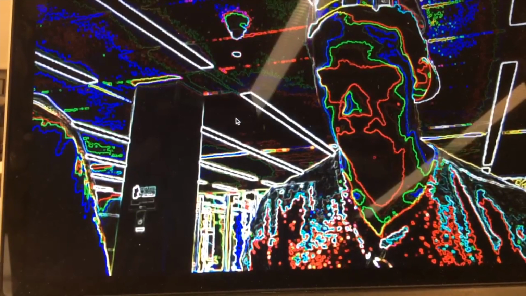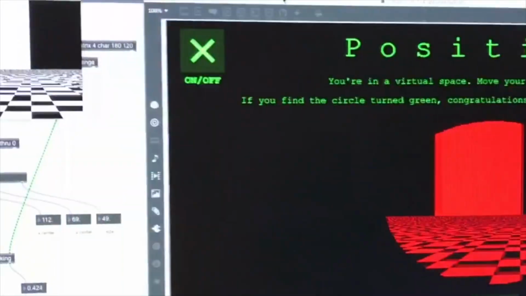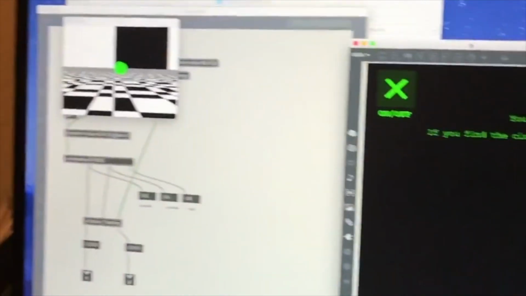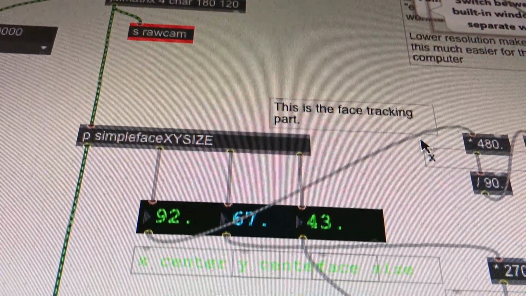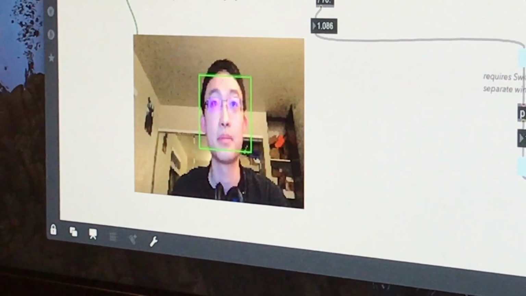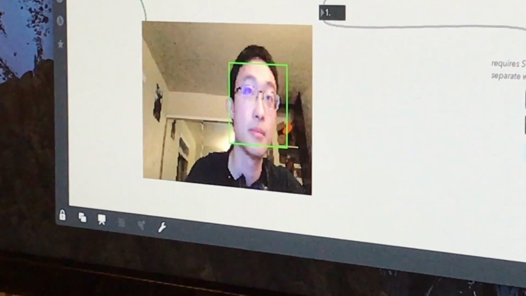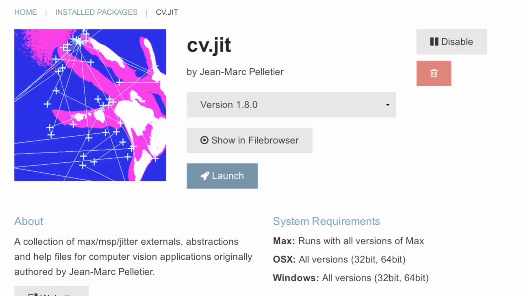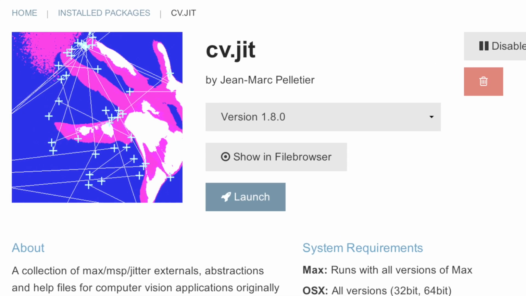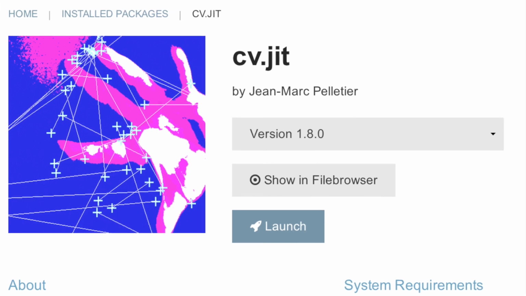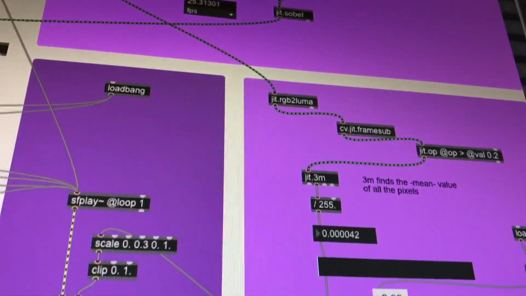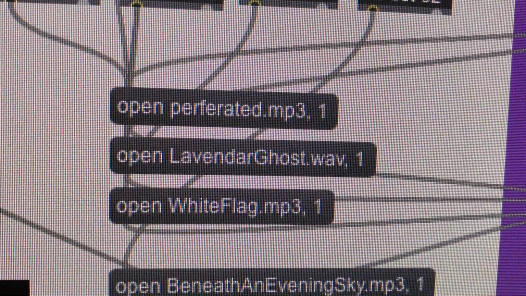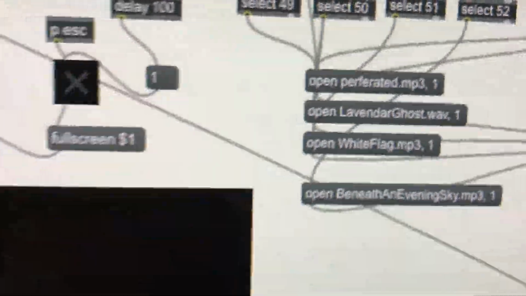The platform is extended from the midterm assignment, including Cody's Sound Trip and Junshu's Position. This application is based on the face tracking technology. The depth perception is taken from my project Position that uses the face tracking technology provided by the Max package cv.jit. The visuals and sound sequencing were taken from Sound Trip, with an addition of the artist Sadie with her song Lavender Ghost.